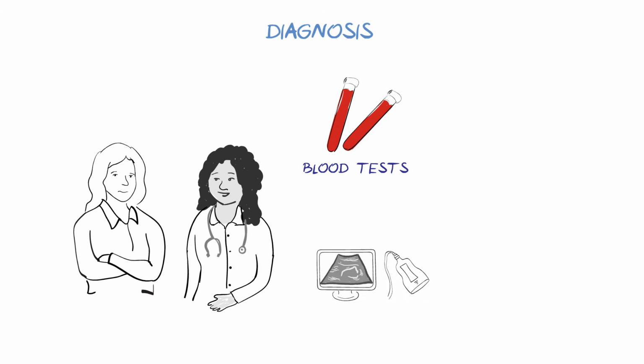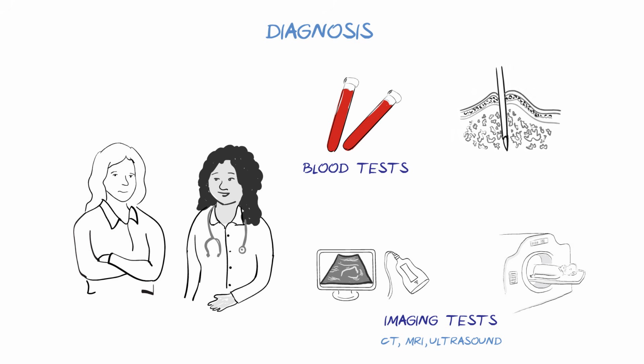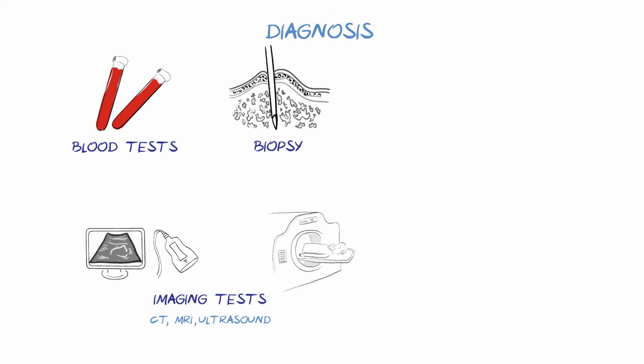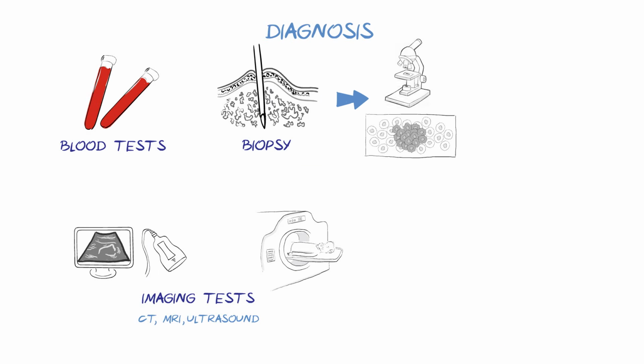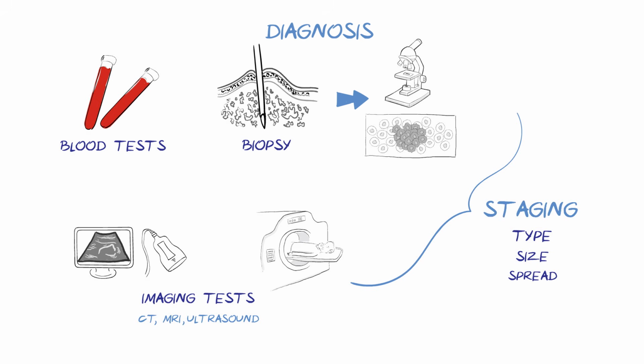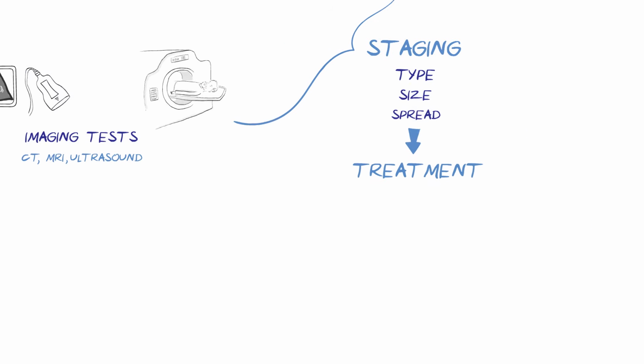These might include blood tests, imaging tests, and a biopsy, where cells are taken for examination under a microscope. If a tumor is found, these investigations help determine the type, size, and spread of cancer, which is called its stage. This is used to work out the most appropriate treatment.